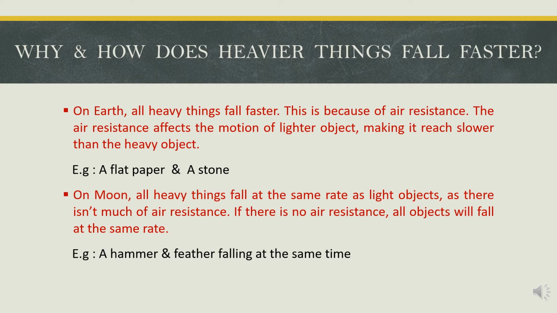On the moon, all heavy things fall at the same rate as light objects, as there isn't much air resistance. If there is no air resistance, all objects will fall at the same rate. For example, if we try to throw a hammer and feather on the moon, they both will fall at the same time.